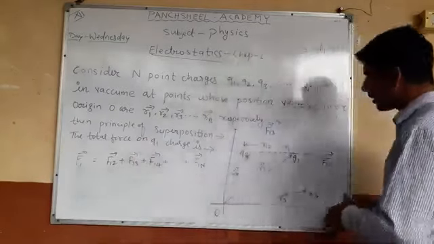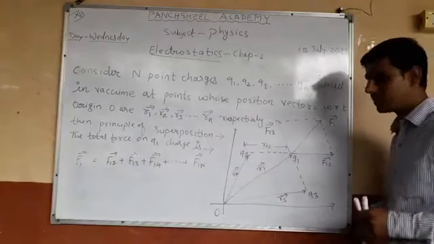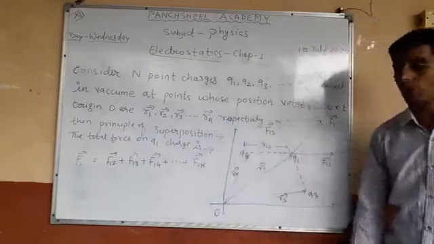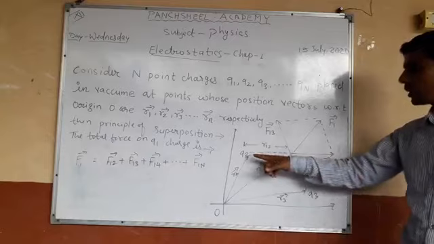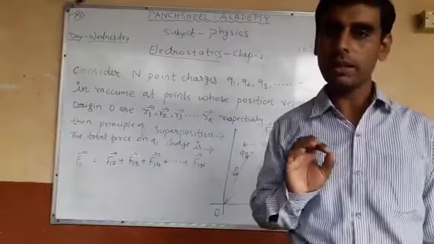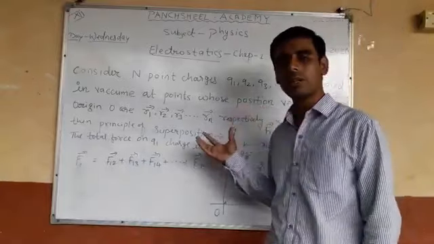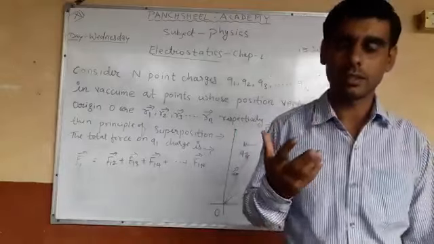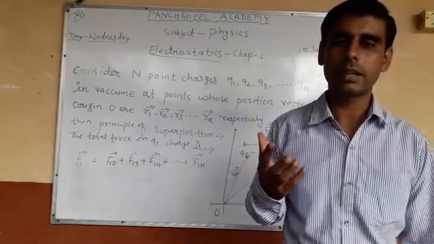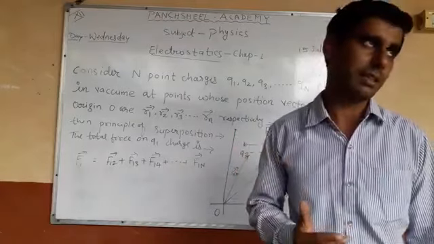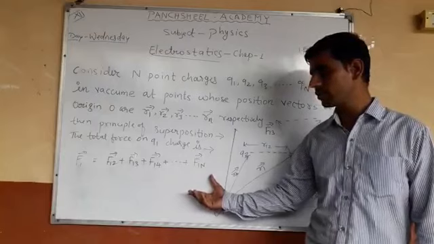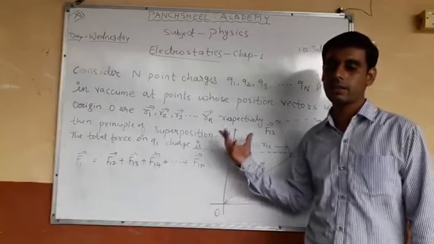If we take only two charges, F12 and F13, this is the total force on Q1 due to Q2 and Q3. This is the principle of superposition. This is the condition when there are more than two charges, three charges, four charges, a system of multiple charges, so we add all the forces like this. Okay, write down.